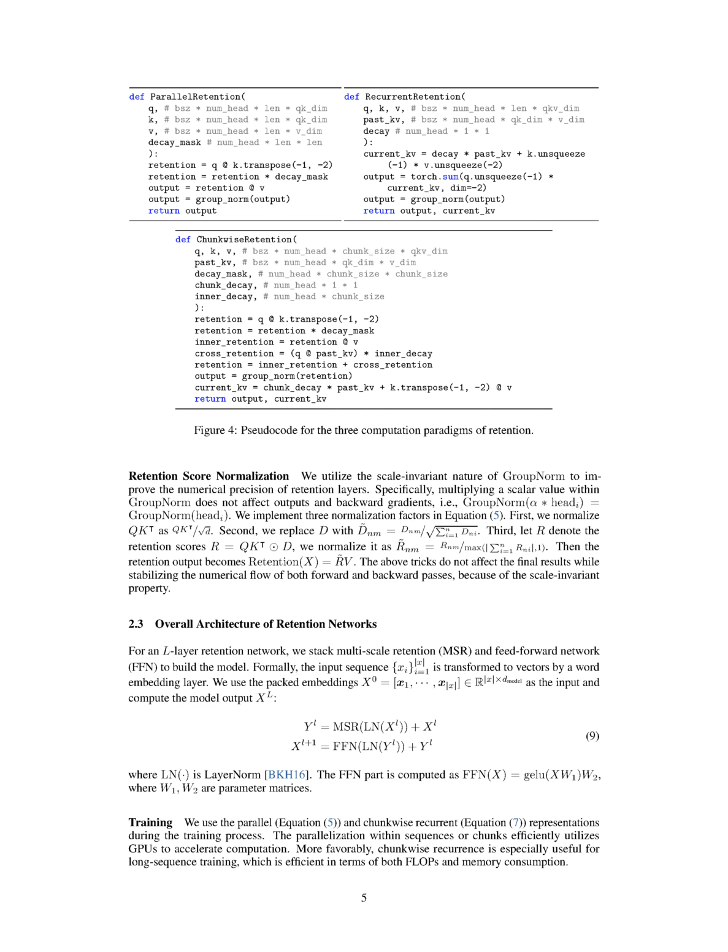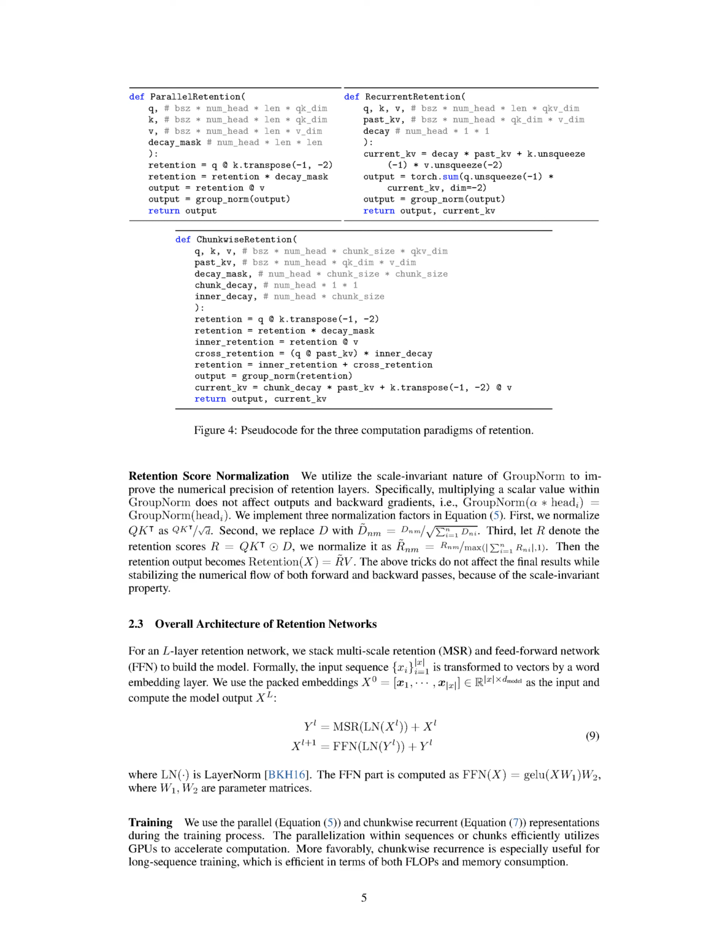We also discuss the normalization of the retention score. We take advantage of the scale invariant nature of the normalization process to improve the numerical precision of the retention layers. Specifically, multiplying a scalar value within the normalization process does not affect the outputs and backward gradients. We implement 3 normalization factors. First, we normalize the product of Q and the transpose of K by dividing it by the square root of the head's dimension. Second, we replace D with a new value calculated by dividing D by the square root of the sum of all D values.